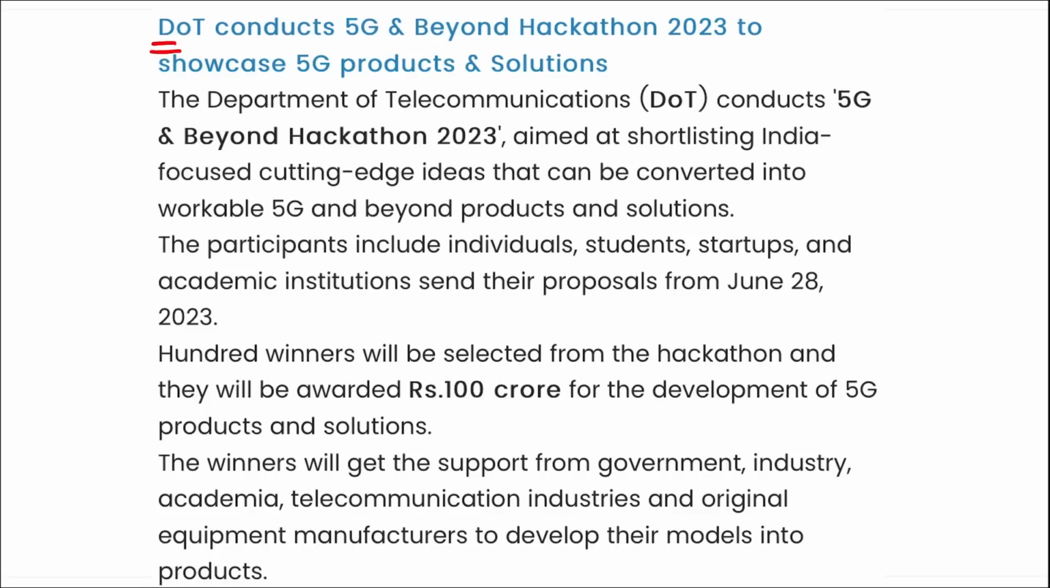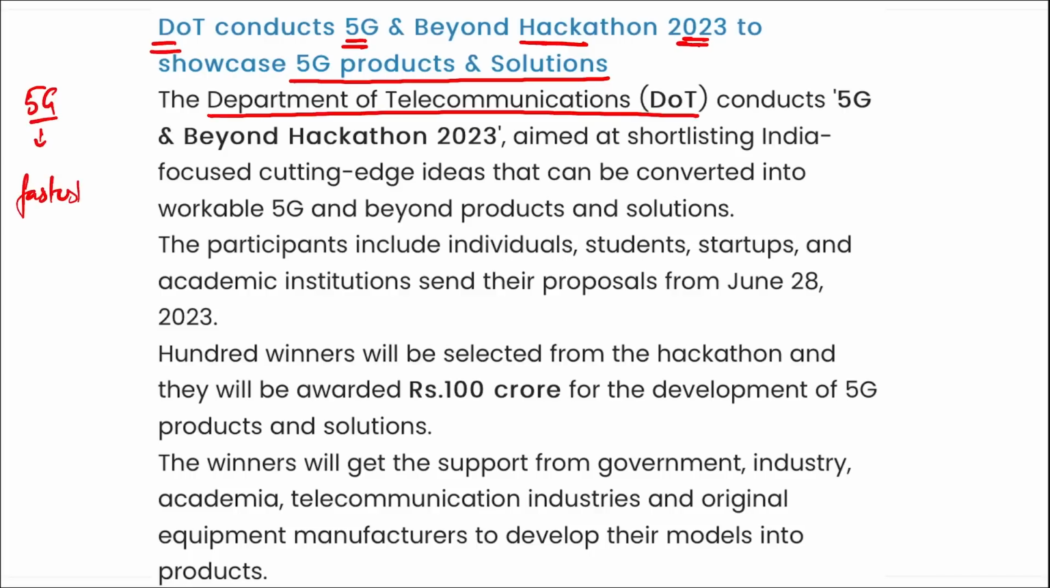Next is DOT, that is the Department of Telecommunication. They conducted the 5G and Beyond Hackathon 2023 to showcase 5G products and solutions. 5G, that is the fifth generation of internet, right. It is considered to be one of the fastest internet services available in the market for the public, correct. We know that 4G is very fast, but 5G will provide speeds up to 1 gigabyte per second, and 1 gigabyte is equal to 1024 megabytes, MB, correct.